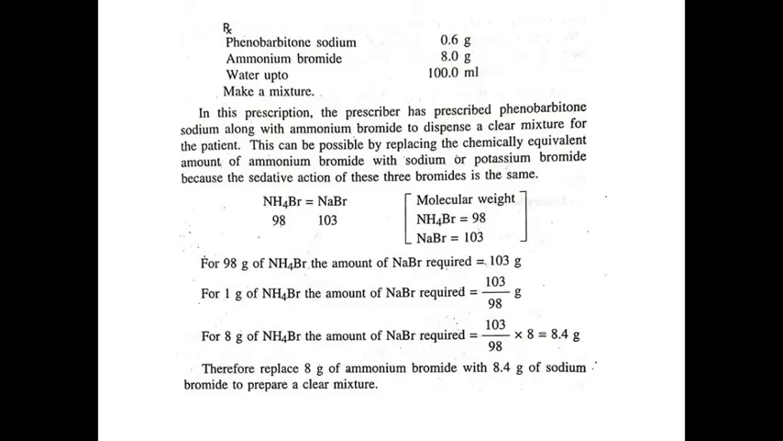To prevent this, we replace the chemical equivalent amount of ammonium bromide with sodium or potassium bromide, because the sedative action of these three bromides is the same. So we have to calculate the equivalent amount of sodium bromide for the ammonium bromide, replace the ammonium bromide with that equivalent amount of sodium bromide, and produce the preparation. Here 8 gram of ammonium bromide is replaced with 8.4 gram of sodium bromide to prepare a clear mixture.